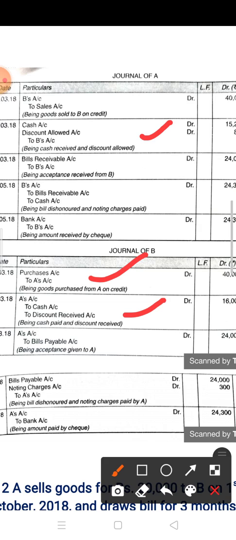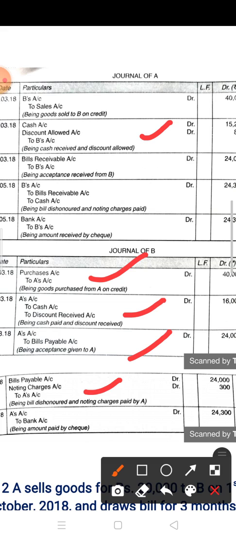After that, a bill is drawn for the balance amount. For 24,000 the bill acceptance entry is A's account debit to bills payable account. And after that the dishonored entry, when the bill is dishonored on the due date: bills payable account debit, noting charges debit, to A's account. The bill amount is 24,000, noting charges 300, and the total amount due to A is 24,300.